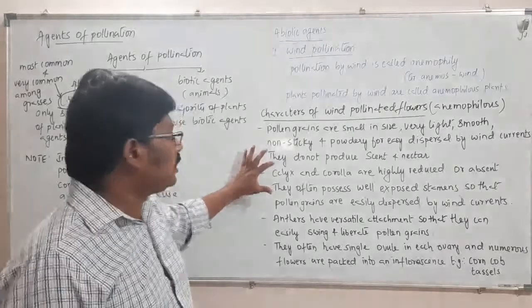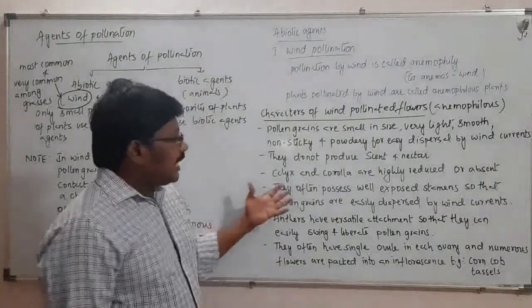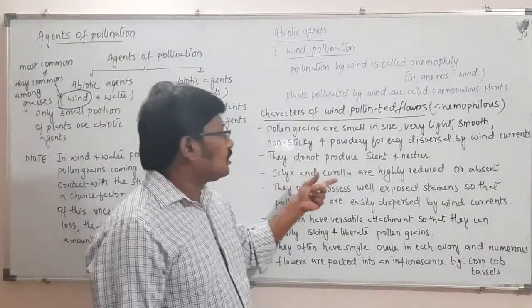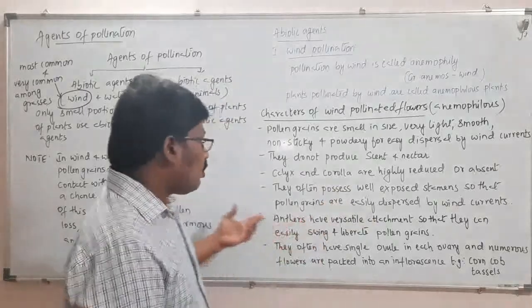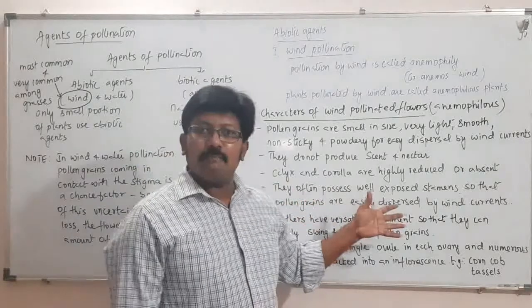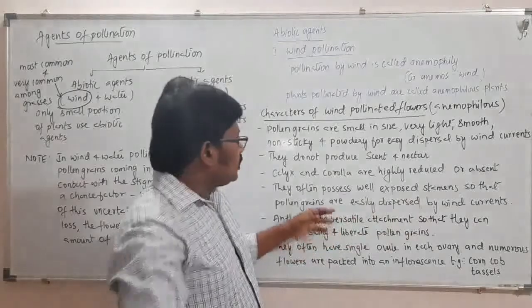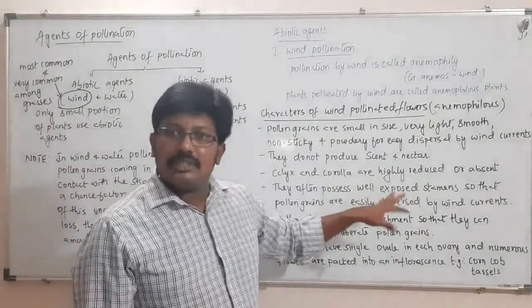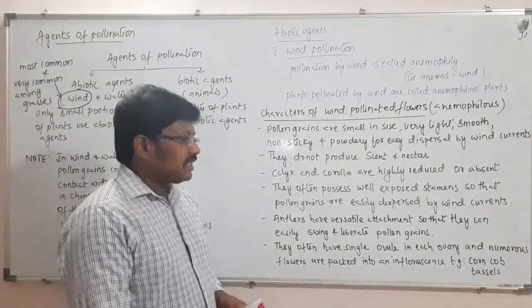There is no need to produce scent or nectar. Then the calyx and corolla are highly reduced or maybe absent in some species. And then they often possess well exposed stamens. The stamens will be well exposed into the air, so that the pollen grains can be easily dispersed by the wind currents. And again, the anthers have versatile attachment.